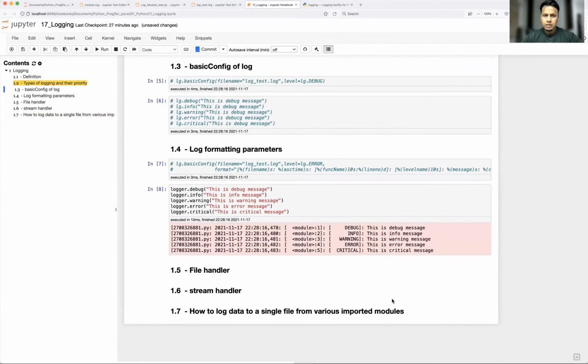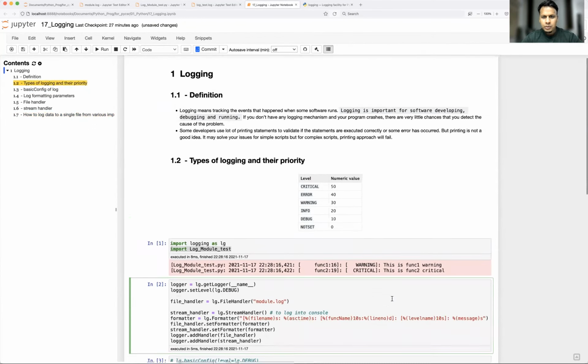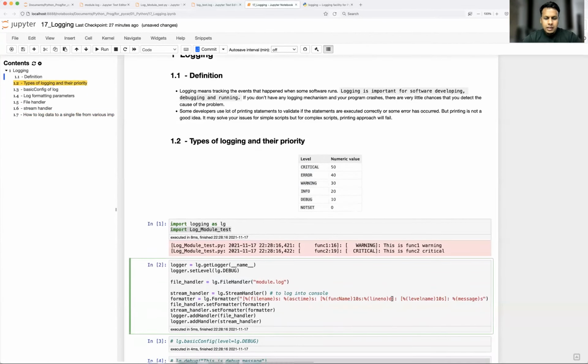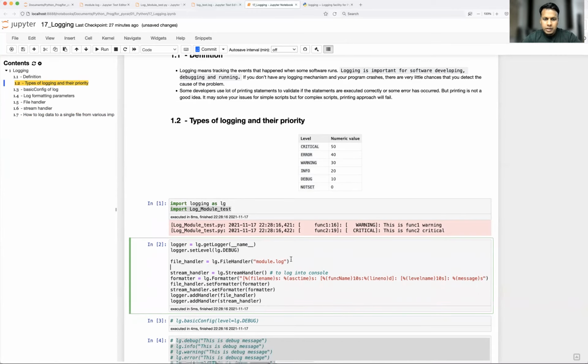Okay, so that's all. I hope you enjoyed this logging mechanism, and I would suggest please start using it rather than using a lot of print statements in your big Python module file. This will give you a lot of flexibility. You can do a lot of formatting. You can include a lot of parameters in the logging details.